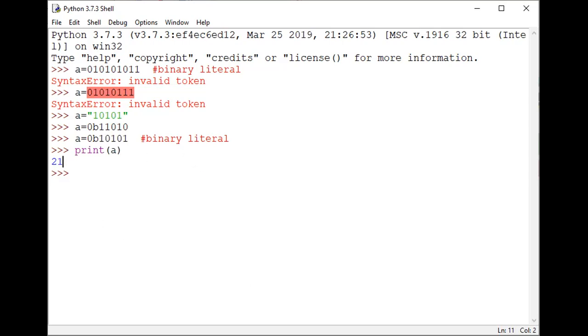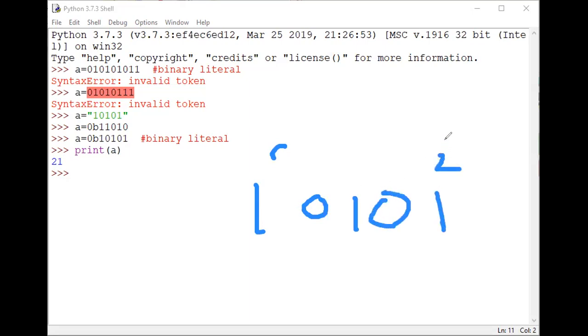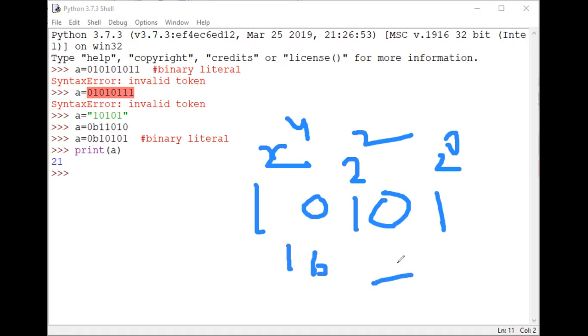How can you represent the binary value? I can show you the binary calculation here. For example, take 1 0 1 0 1. This indicates 2 power 0, 2 power 1, 2 power 2, 2 power 3, and 2 power 4. 2 power 4 is 16, plus 4, plus 1, which equals 21. In this way, you calculate the binary value.